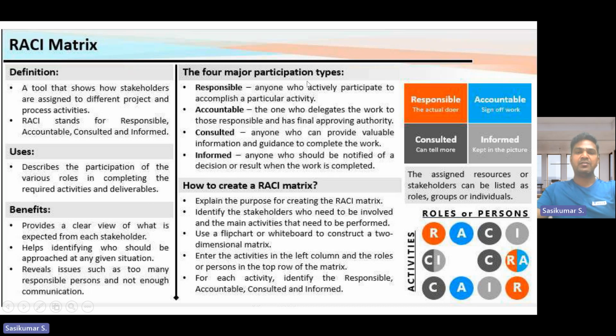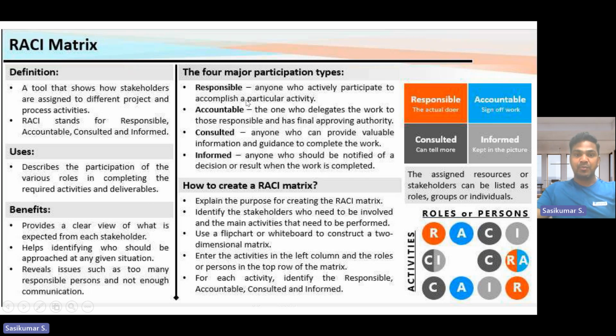The four major participant types. Here I mentioned the RACI matrix: responsible, accountable, consultant, and informed. So responsible, anyone who actively participates to accomplish a particular activity, that person is called the responsible person. You may know some of the meetings you may receive. You are responsible for the activity. Some may be informed. So that's the meaning.